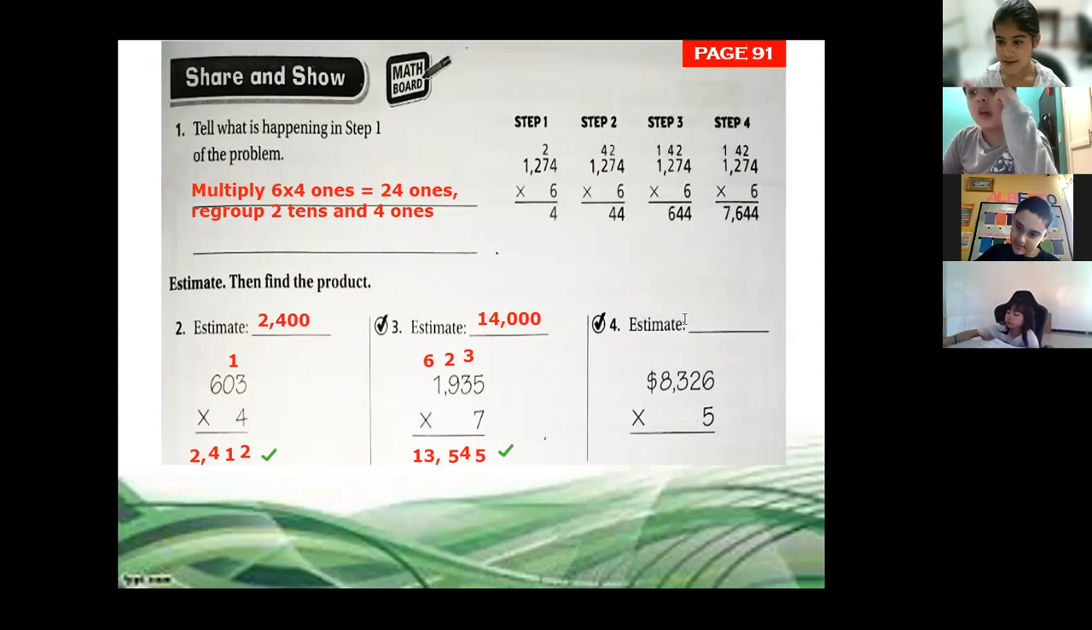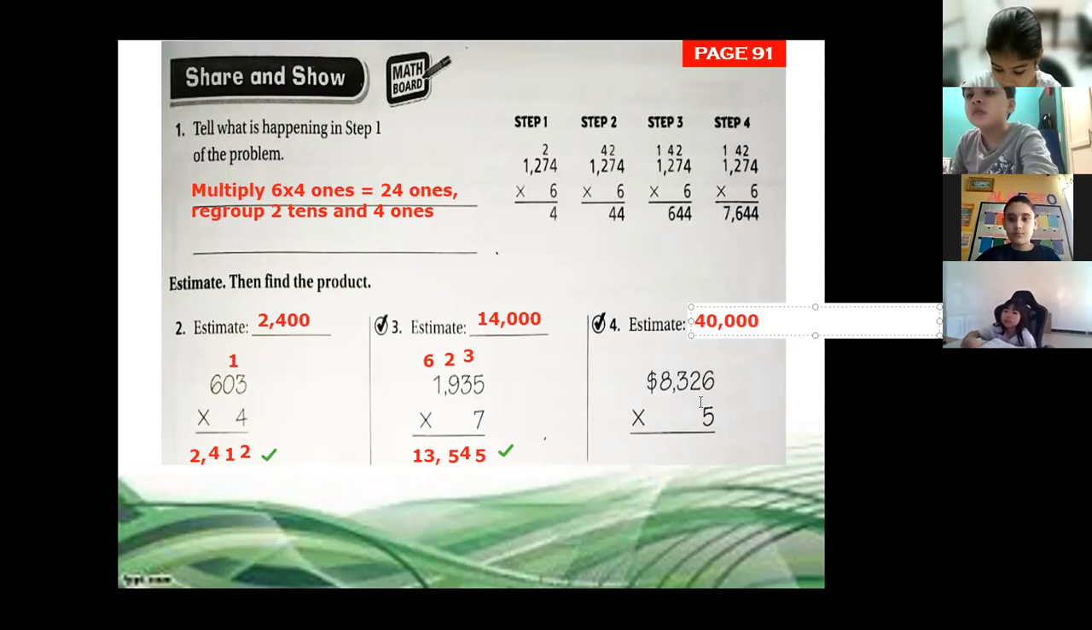8 times 5, 40. Okay, let's make the estimate with 40, 40,000.